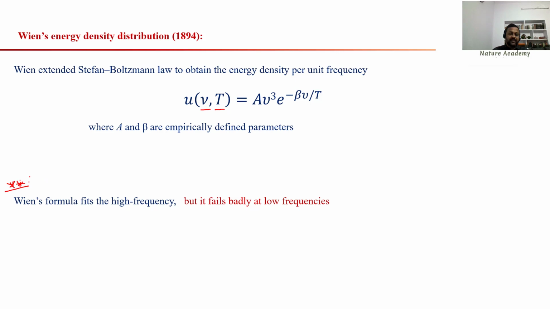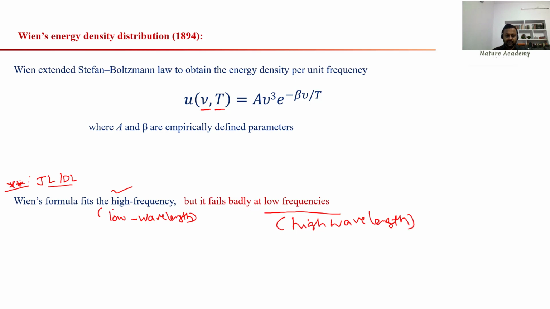Okay, so we can expect this type of question in your junior lecturer and degree lecturer exams, because these exams will have some theoretical questions also. Wien's formula fits at high frequency, otherwise high frequency, low wavelength. Both are the same, right? So Wien's law is valid here and fails at low frequency or high wavelength. So we can expect questions both ways, either in terms of wavelength or frequency.